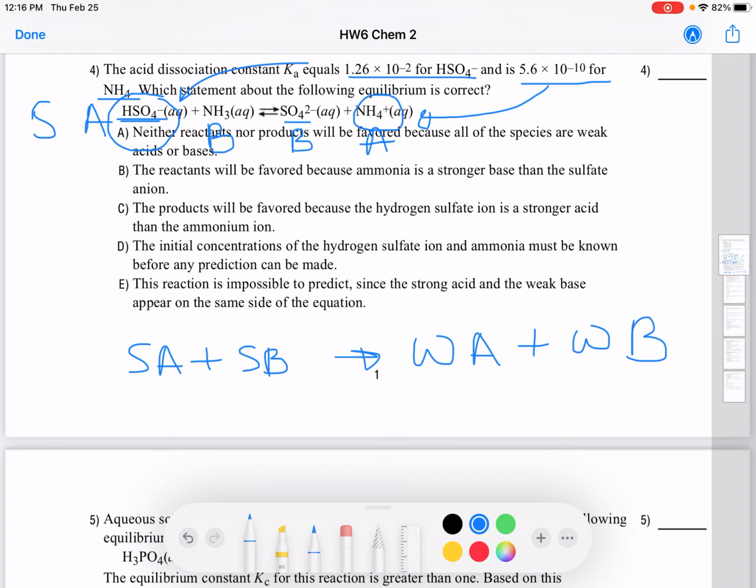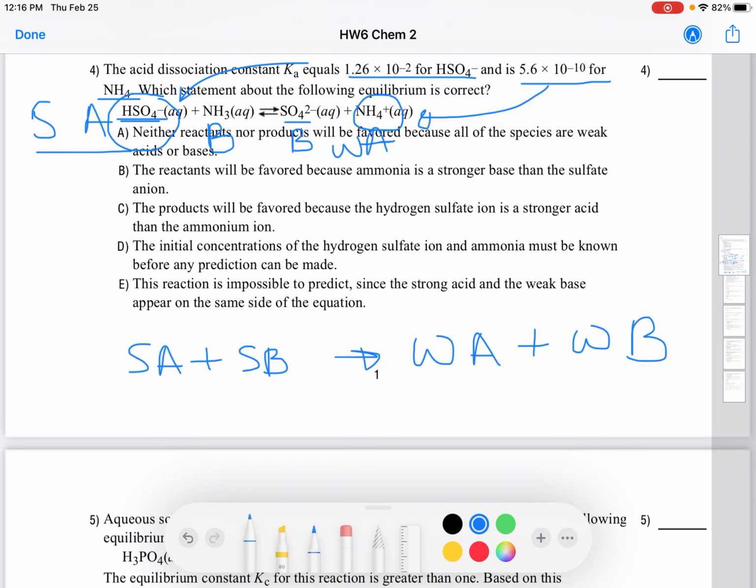So we have our strong acid on the left side and we have our weak acid on the right-hand side. Now since the numbers are not given, we don't know about the bases' strength, but it's okay. With the given data, by only looking at the acid, we should be able to figure out which direction the reaction proceeds.